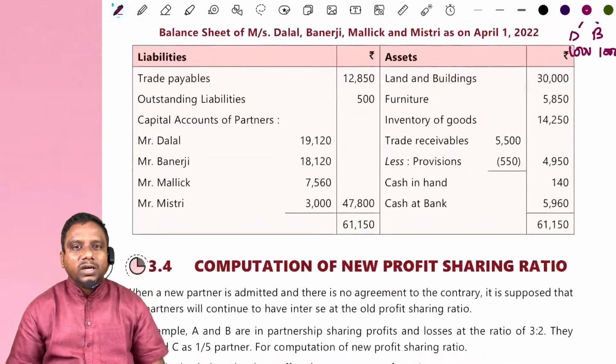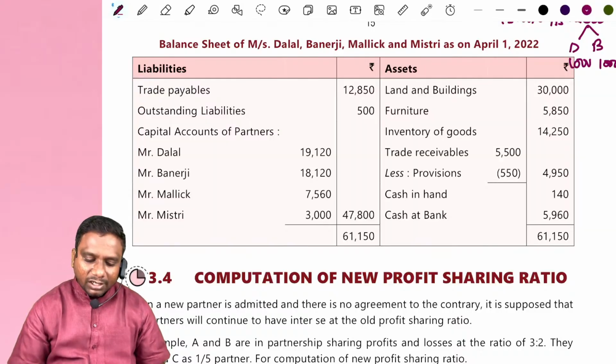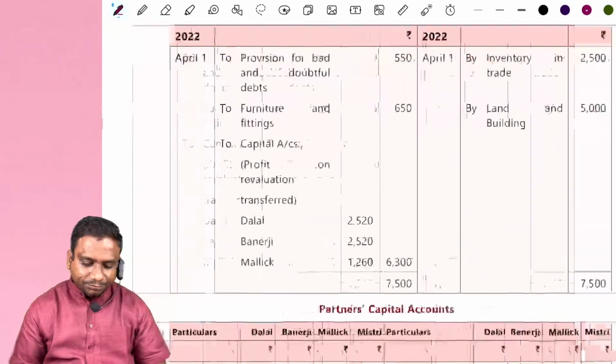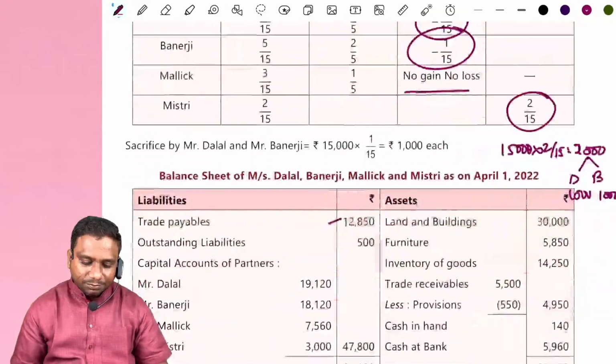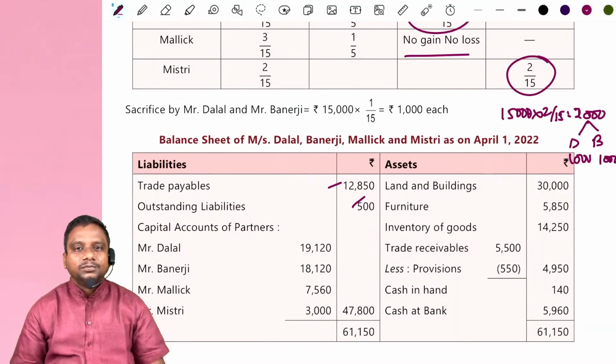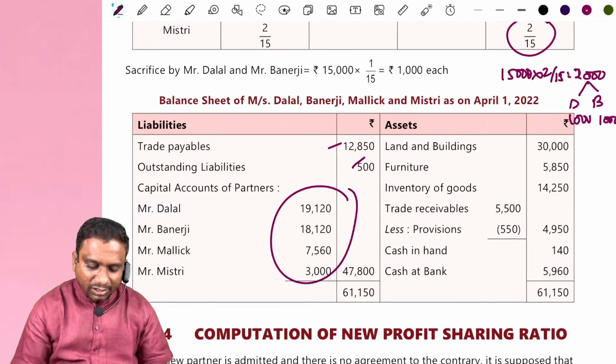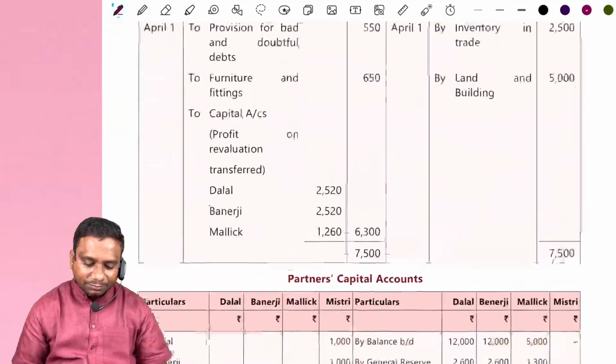Clear? Look at the new balance sheet. Trade payables, no change, 12,850. Outstanding liabilities is a change. 1,000 rupees decrease, right? Yes, sir. So write down 500. And these capital accounts are taken from here.